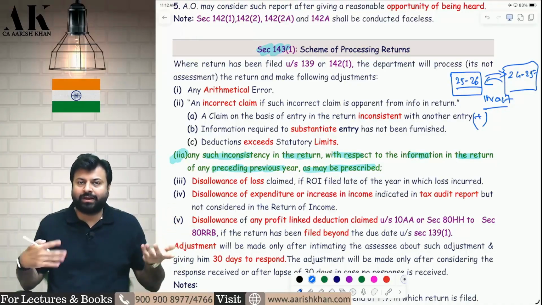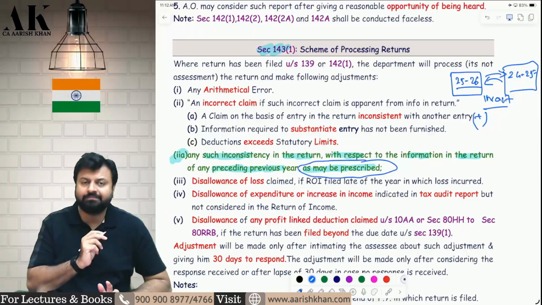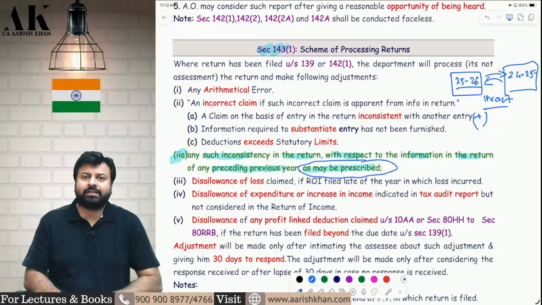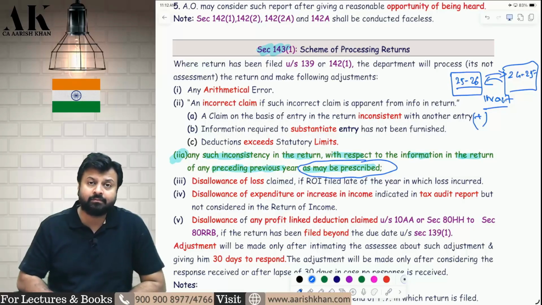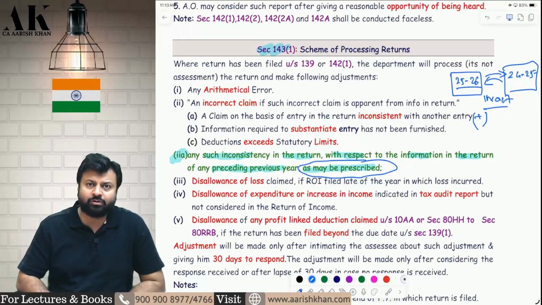That I don't know. Sir, why you don't know? You are a teacher, you should know. I don't know, because the law has said that we will prescribe that. What does the law say? The law says that we will prescribe that particular inconsistency. I don't know what is that inconsistency. It means they will bring some rules for this particular inconsistency. Now, whenever they will bring the rule, that time I will be able to say. So far, they have not brought the rules, so I will not be able to say.